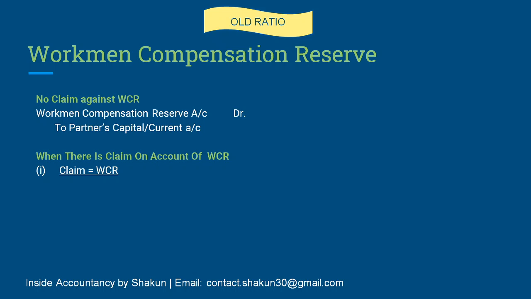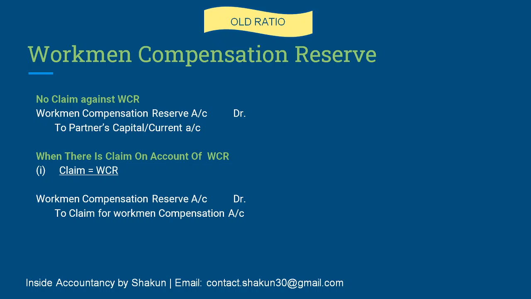The first case is when the claim is equal to the reserve. So if we had a reserve of 18,000 and now we have a liability of 18,000, that means the whole of the workmen compensation reserve is used for meeting the liability or the claim for workmen compensation. So liabilities, as you always know, have a credit balance. Therefore, the claim for workmen compensation has been credited, and the reserve, since we are writing it off, is debited.